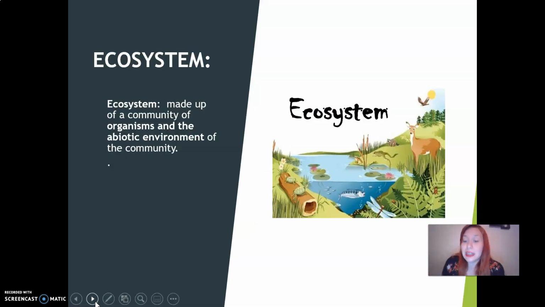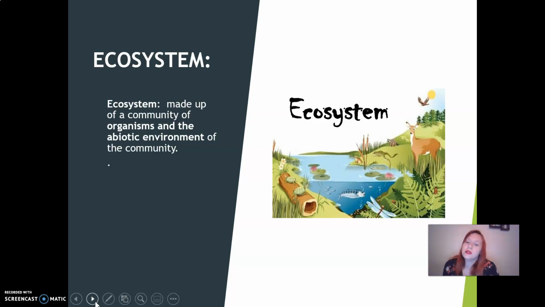Next, we have something called an ecosystem. And this is one of our discussion questions. What is an ecosystem? It says an ecosystem is made of a community and the abiotic environment of the community. So not only is it the living organisms, but also the abiotic components of the community. So an ecosystem isn't just the animals, what types of species are working together. It's also, well, what type of temperature?